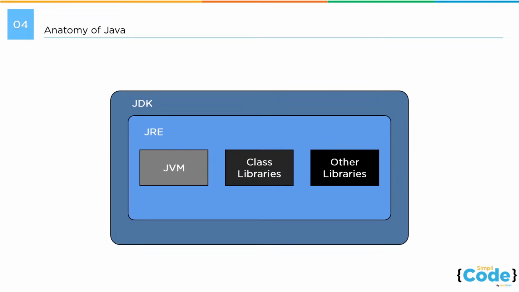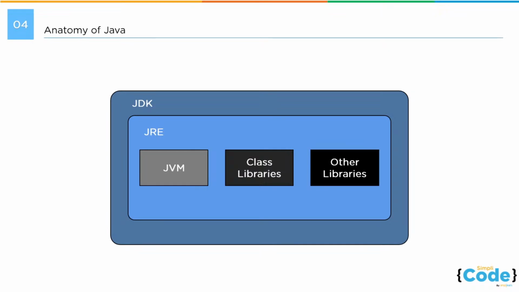Once the program is compiled, your .class file will be generated, and then you can run that .class file using JRE. In fact, if you just run your program on your local machine, JRE will automatically kick in and run your .class file.